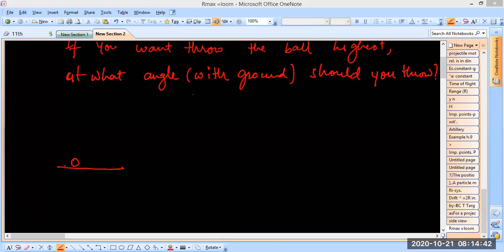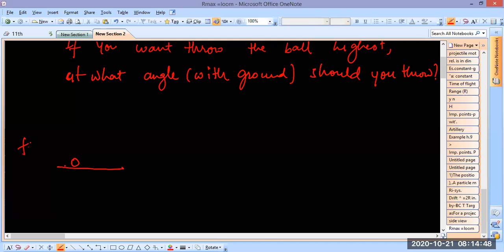You cannot throw faster than some limit. So suppose you can throw the ball with some fixed initial speed, and it can't be more than that. Like let's say 10 meters per second. It's actually very less, but I'm just saying. If you throw it like this, it will go this way. But if you throw it vertically, it will go high and fall down.